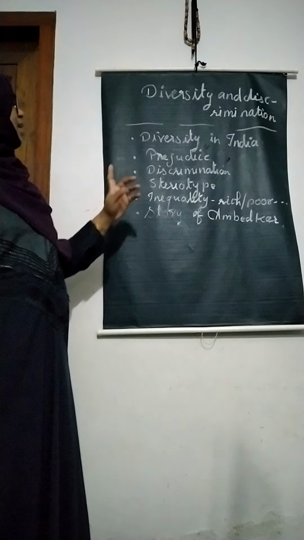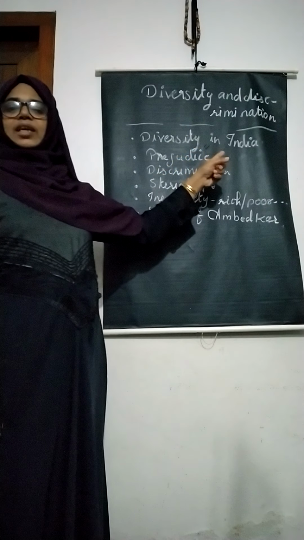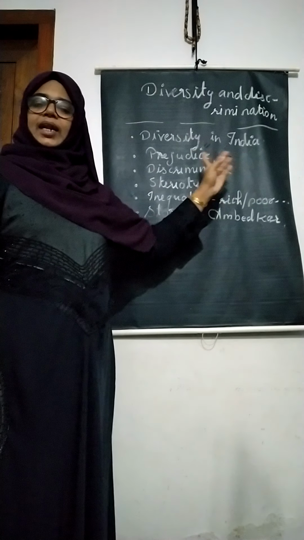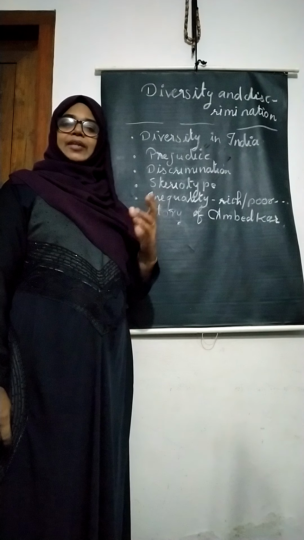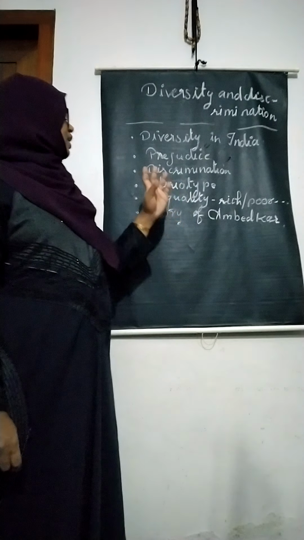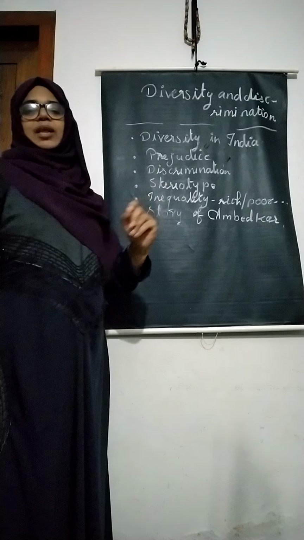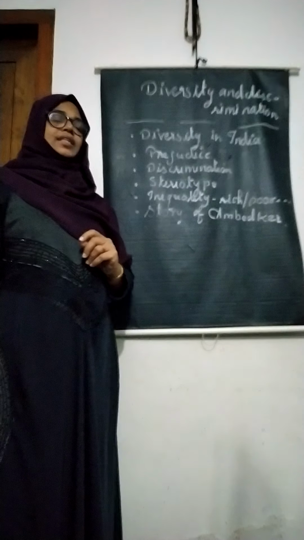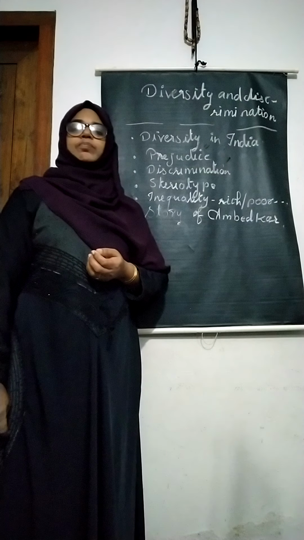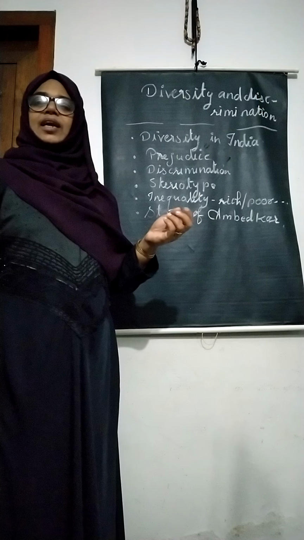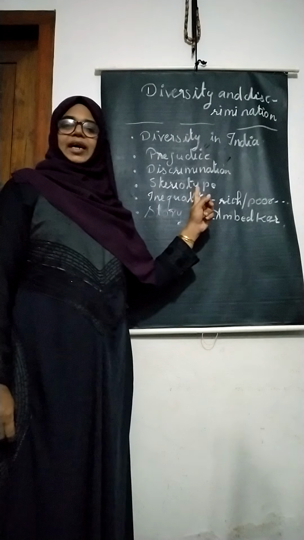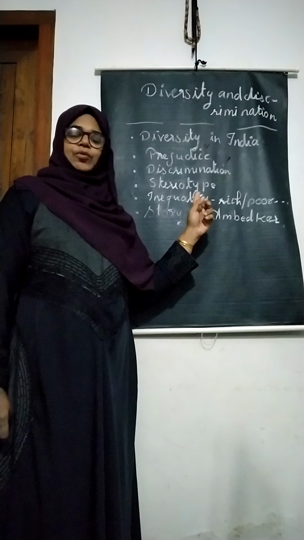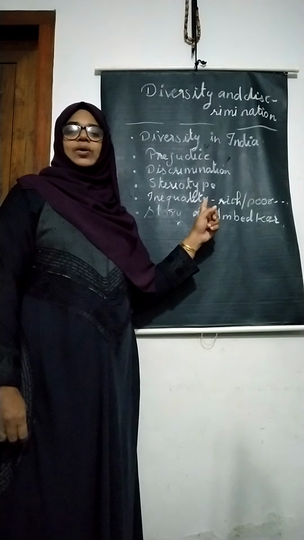So, which are the main areas that we have to cover in this lesson? First one, diversity in India. Second one, prejudice. What is the meaning of prejudice? Next, what is discrimination, and what are the differences between diversity and discrimination? Next, an important area, stereotype.